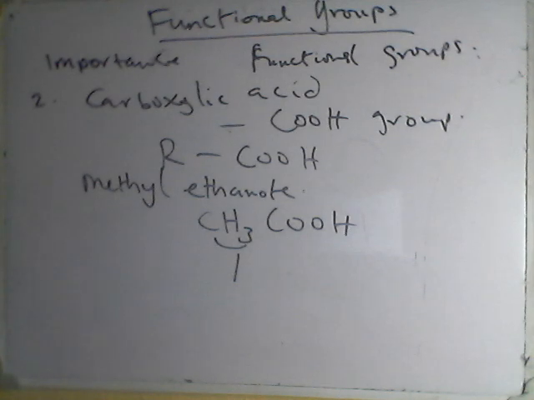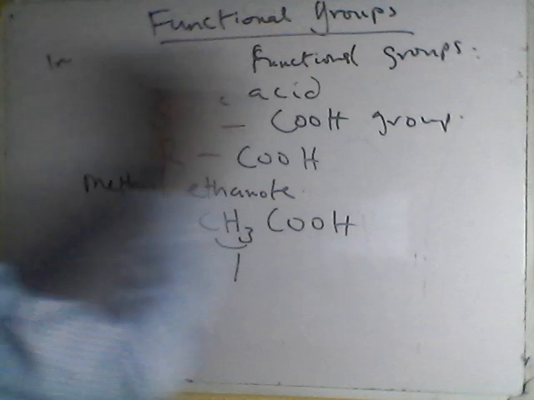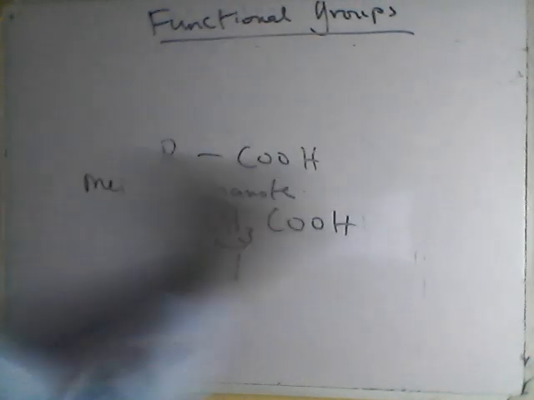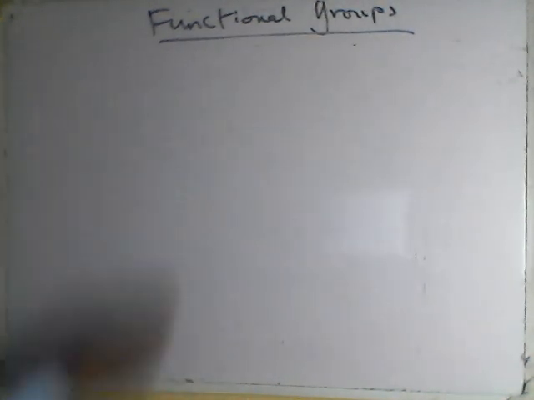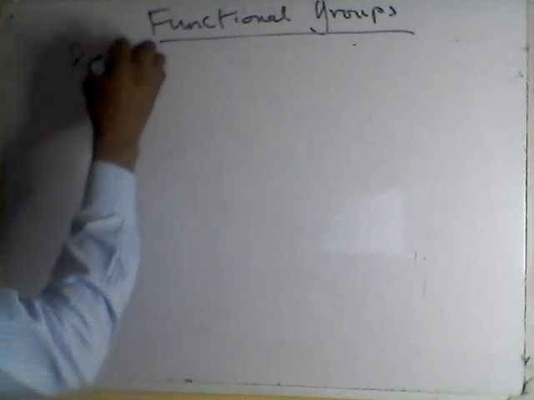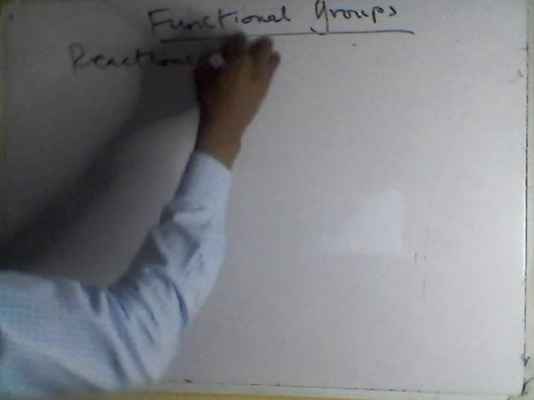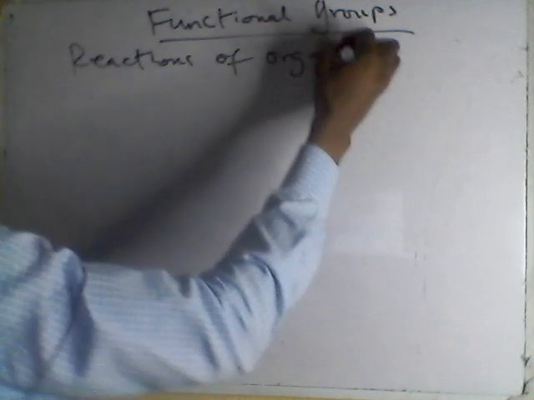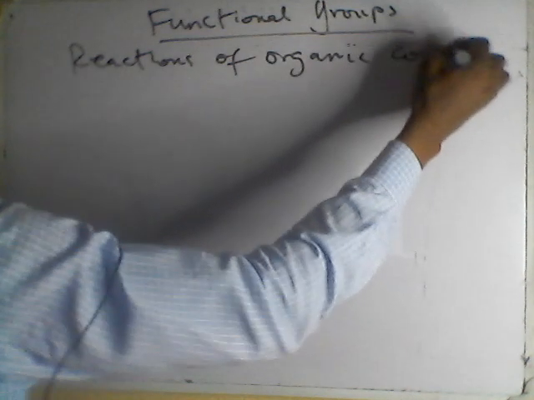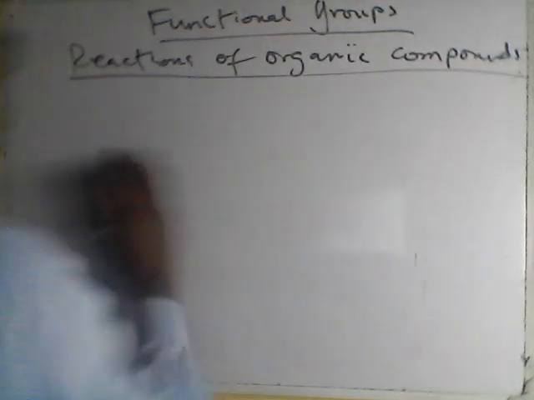All right. So what are the reactions of organic compounds? What kind of reactions do we see with organic compounds? Okay. Let me just put it as a heading: reactions of organic compounds. So we are interested in the kind of reaction they go through.